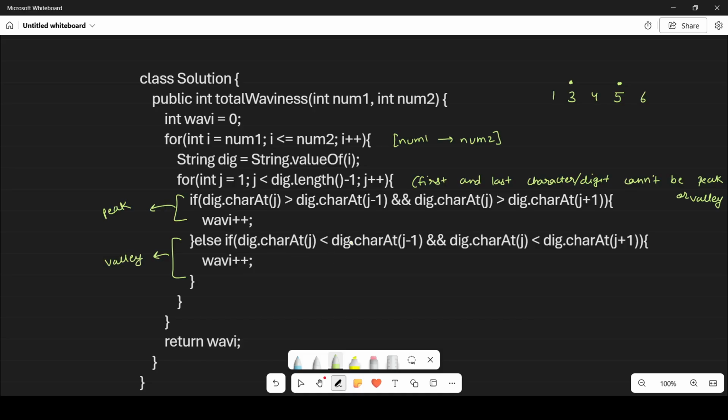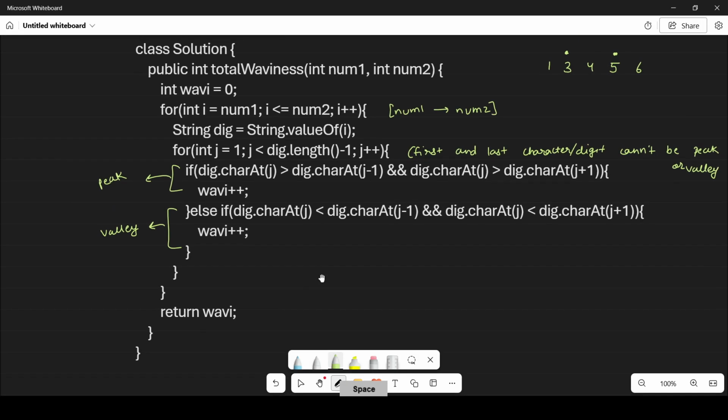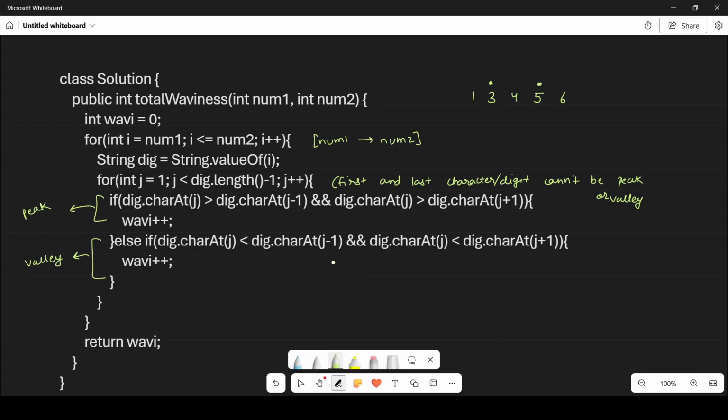If you find any digit of the integer where the digit is lesser than its immediate left and lesser than its immediate right also, you will increment your wavy again. After that you will have the number of wavy digits in your wavy variable and simply return it from your function. I hope you got my code and the implementation of the code. It can be easily solved using brute force, so it is an easy problem.